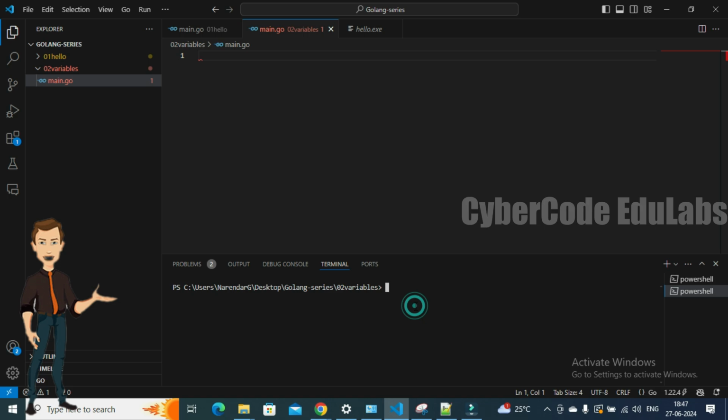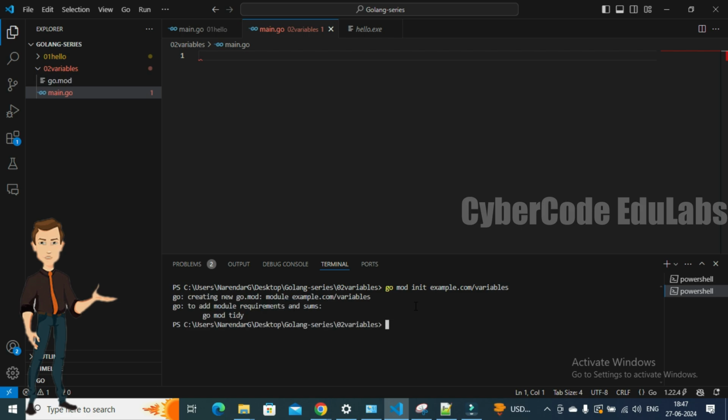Now we need to create it with go mod init example.com/variables, and this is the actual way that we need to follow every time that we create a folder. So we got the mod file created here. Now let's go ahead and write our code.